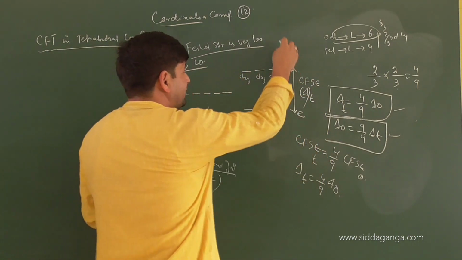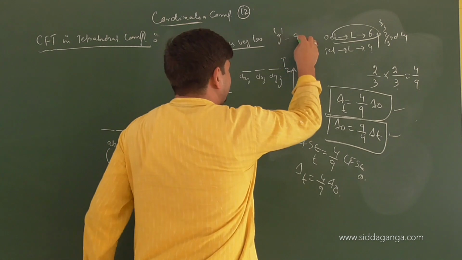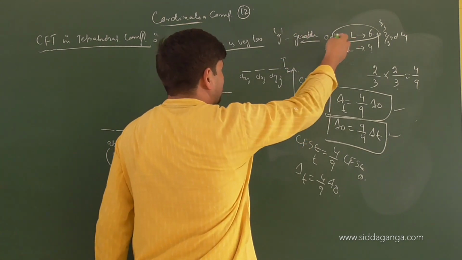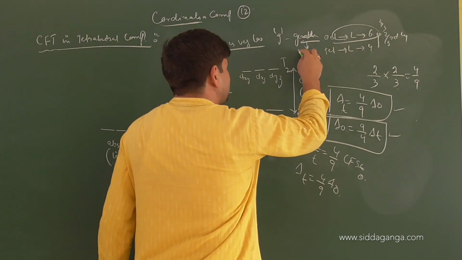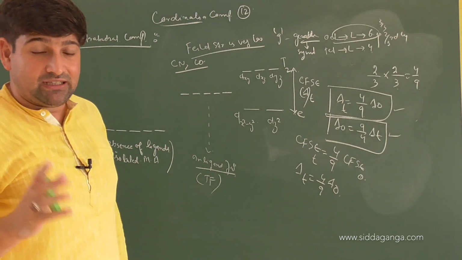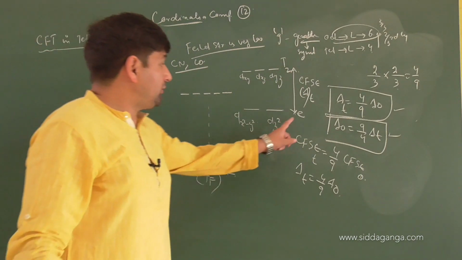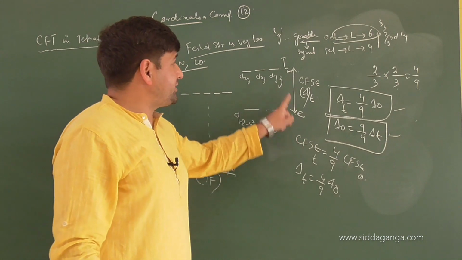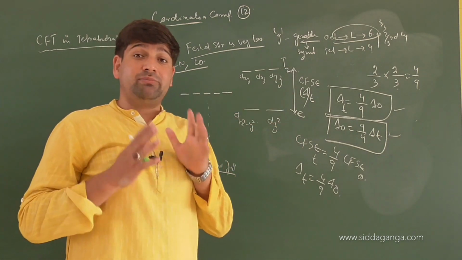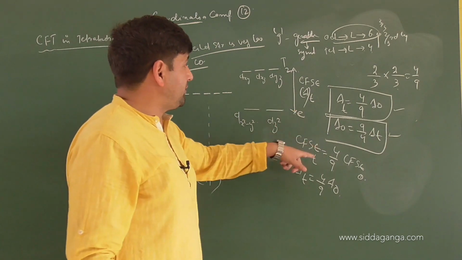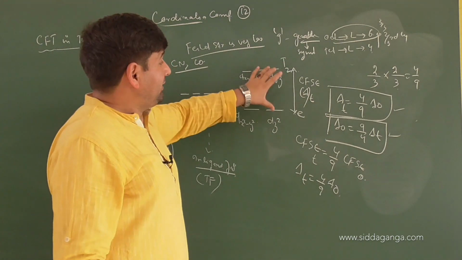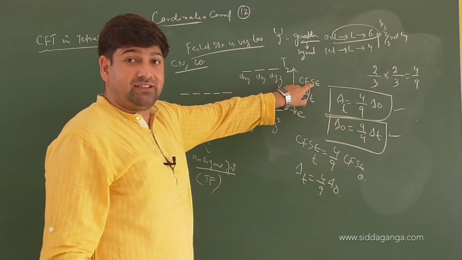We have removed the word g from here. g stands for gerade, G-E-R-A-D-E, which in other words means symmetry. But a tetrahedral field is not a symmetric field, like the octahedral field was. So E is doubly degenerate and T2 is triply degenerate, but the symmetrical field is not coming into play, so g has been removed. So it is the E set and the T2 set. The energy difference between the two is again the crystal field splitting energy. Am I clear or not?